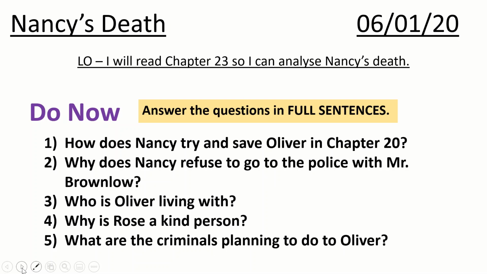How does Nancy try and save Oliver in chapter 20? Why does Nancy refuse to go to the police with Mr. Brownlow? Who is Oliver living with? Why is Rose a kind person? And what are the criminals planning to do to Oliver? So wherever you're writing, you're going to pause the video and answer these questions in full sentences. Do that now for me, please.